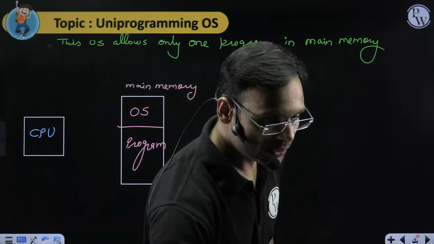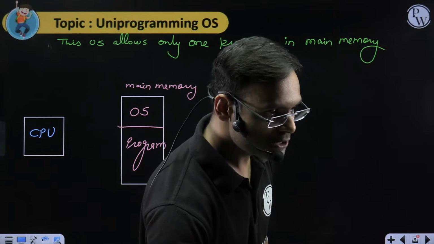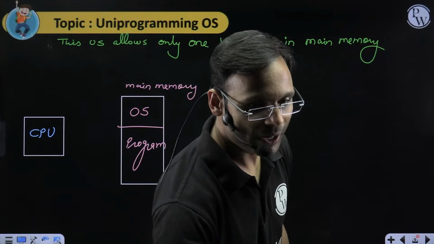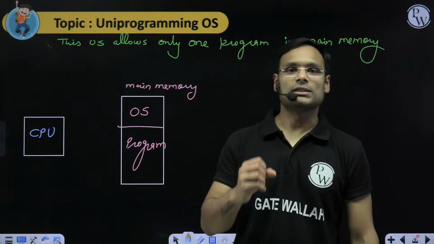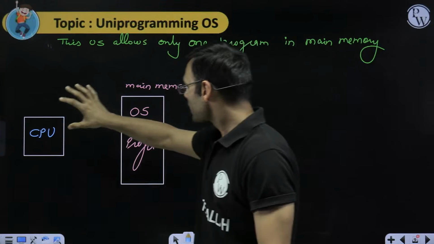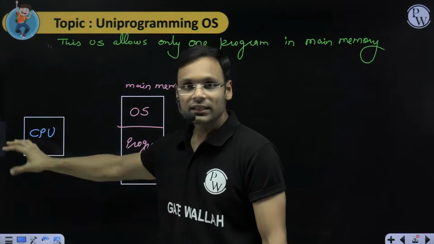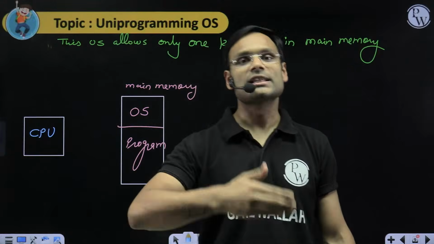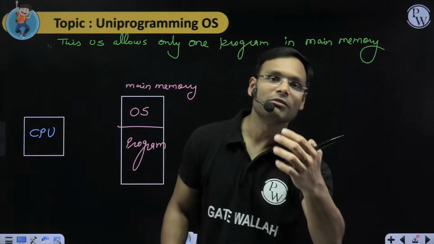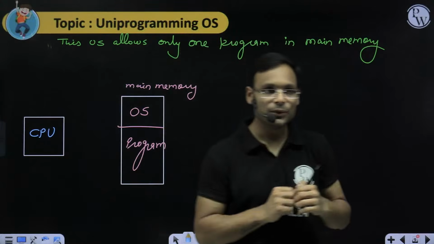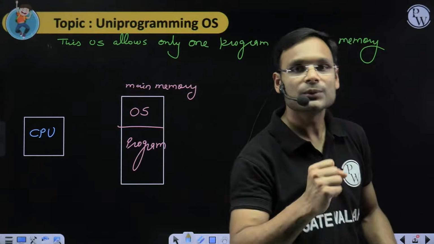But let's suppose this particular program wants to use some IO device like a camera or something. So what happens if any particular program in the system is executing in the CPU and it wants to use the IO device? It will leave the CPU and go for IO device usage.